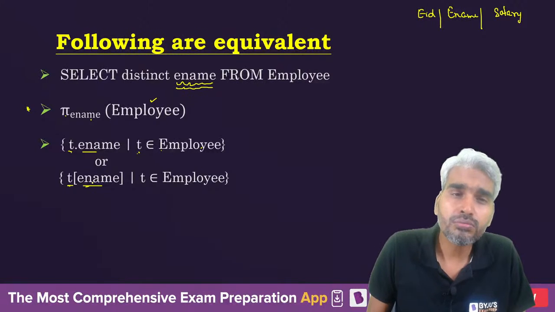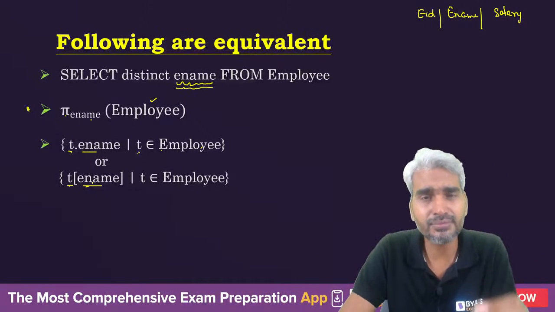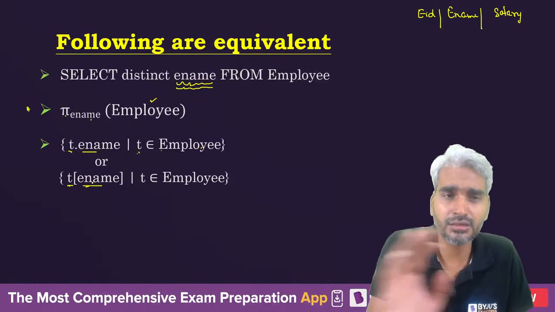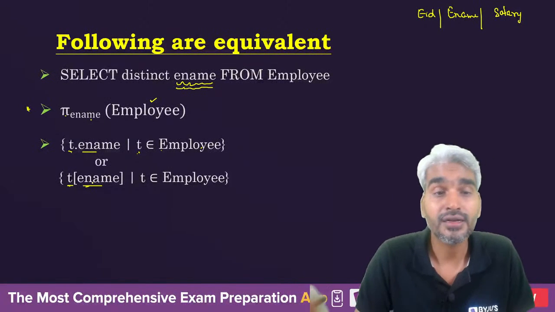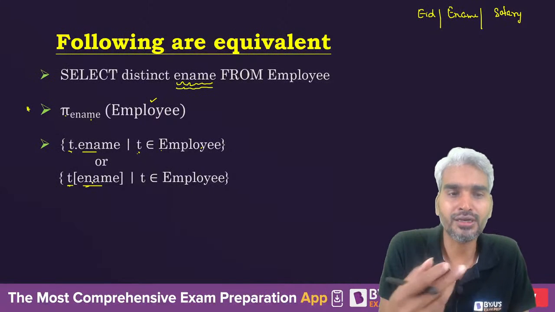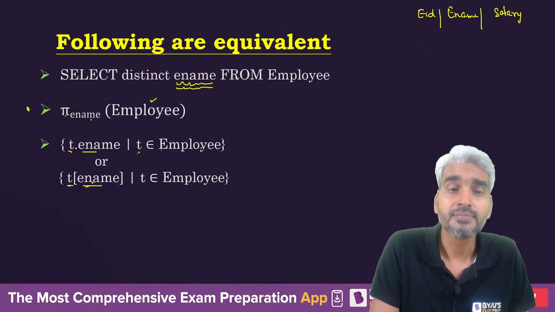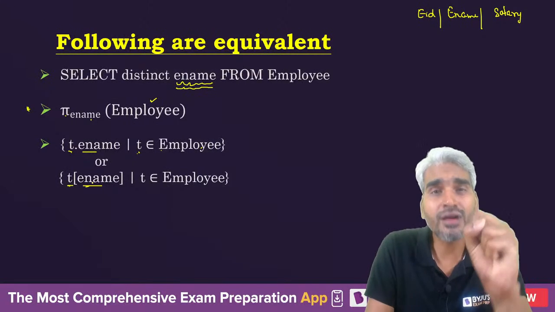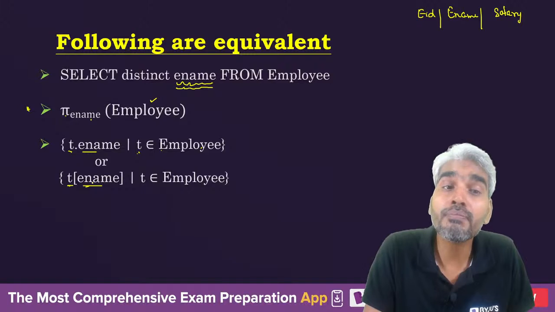Now that's one way of doing it. So there are multiple ways of doing the same thing in the tuple relational calculus. Therefore, kindly try to follow everything, and if you have any doubt, please ask me. Right? So you might feel at some point, sir, what if this happens? So you can actually ask it. So that's okay. In this case, we wanted only one particular attribute of the employee table. What if we want multiple attributes?